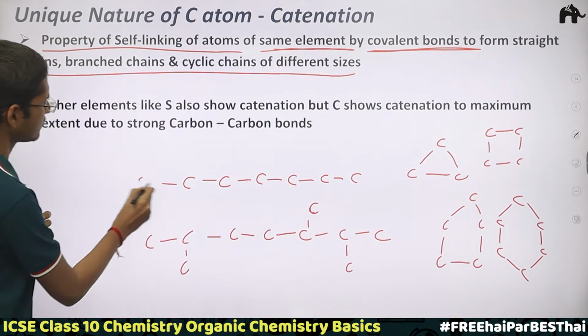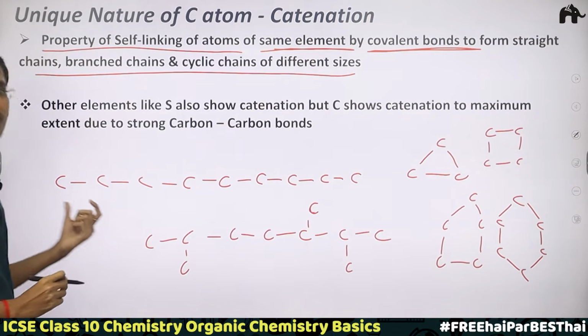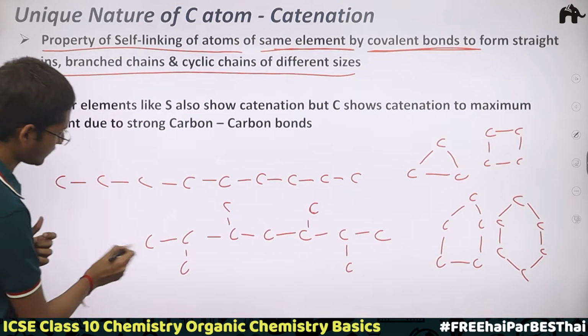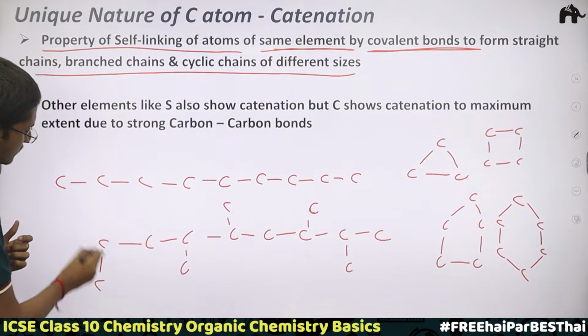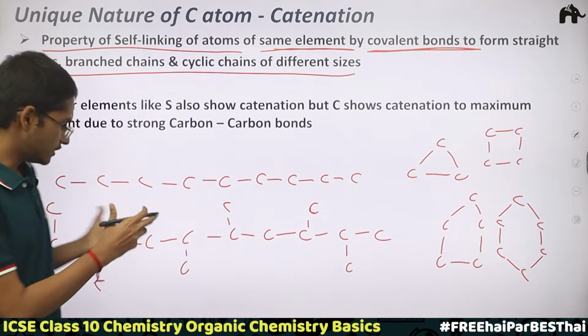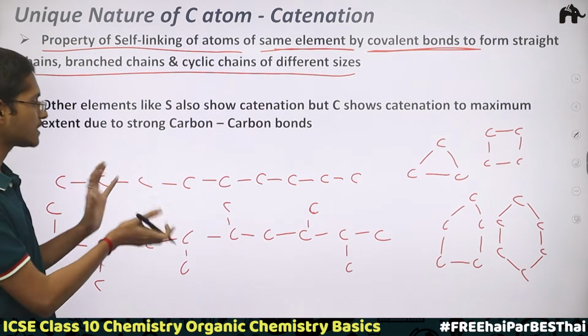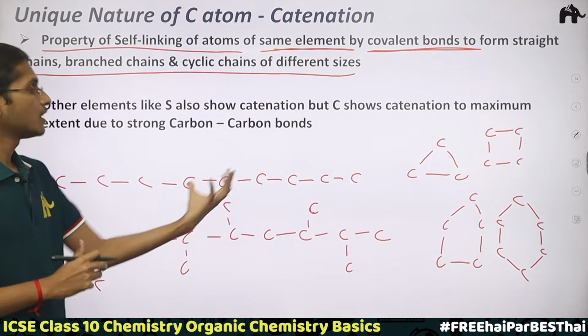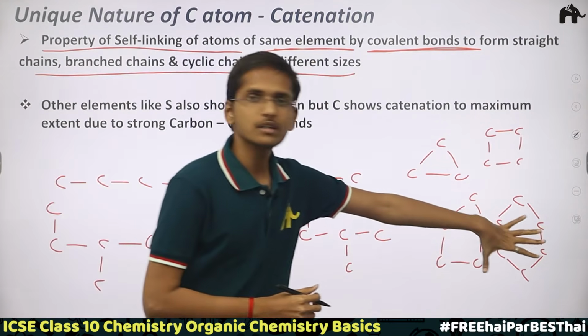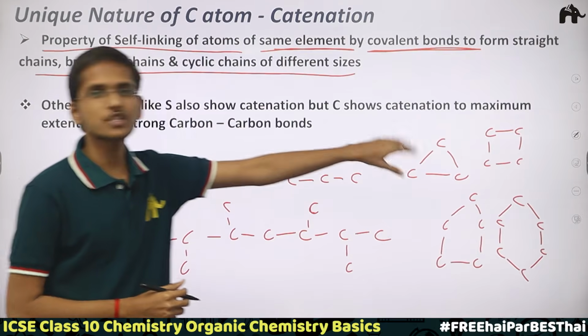So I can increase the size of this straight chain, I can increase the size of this branched chain, like this. So of different sizes, carbon links to itself and forms these different sized straight chains, branched chains, as well as, as I have shown you here, the ring chains or closed chains.